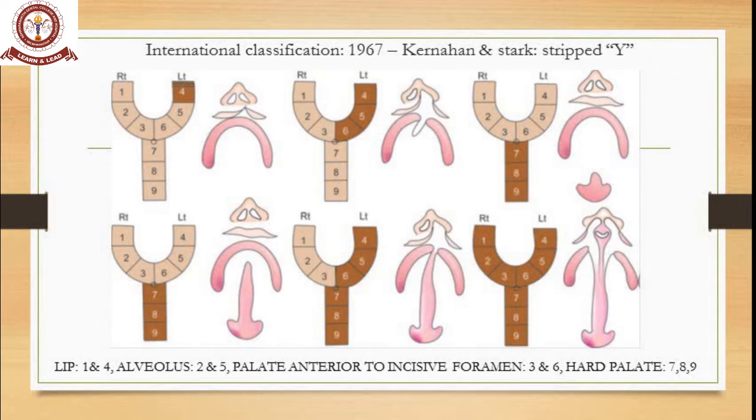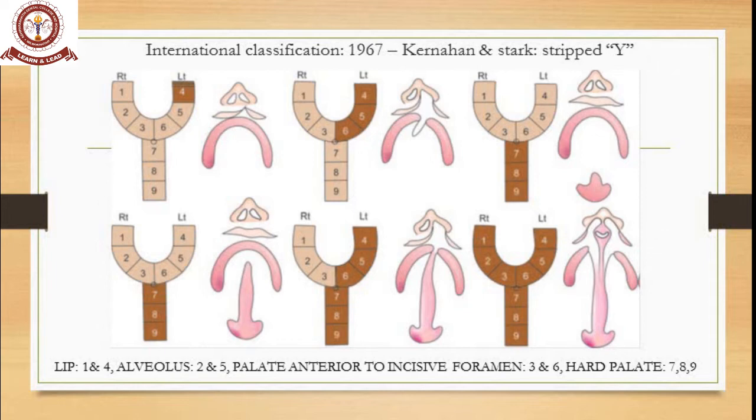So according to Kernahan and Stark's striped Y classification, 1 and 4 represent your lip, 2 and 5 represent your alveolus, 3 and 6 represent the palate anterior to the incisive foramen, and 7, 8, 9 represent the hard palate or palate posterior to your incisive foramen. So a diagrammatic representation for cleft of right lip: in the first image it's 4. For that, see the adjacent, corresponding image.